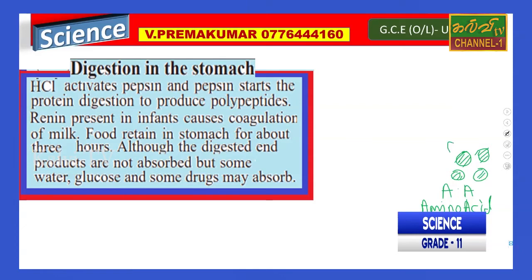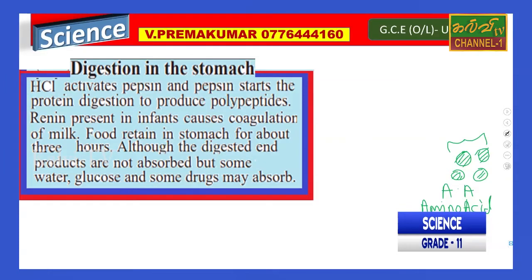The amino acids, right? The amino acids have made some complex compound with making of some bond. The bonds are here.